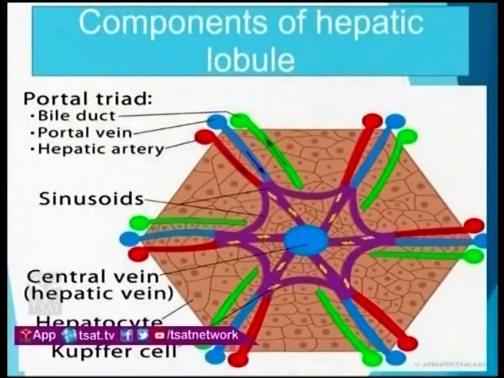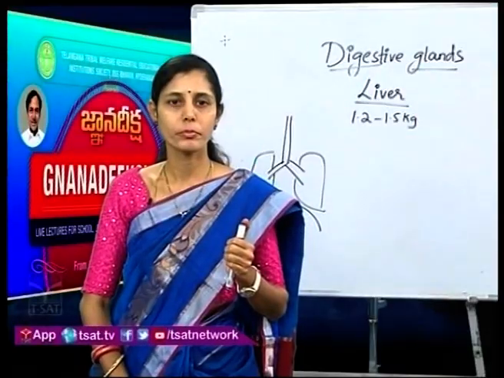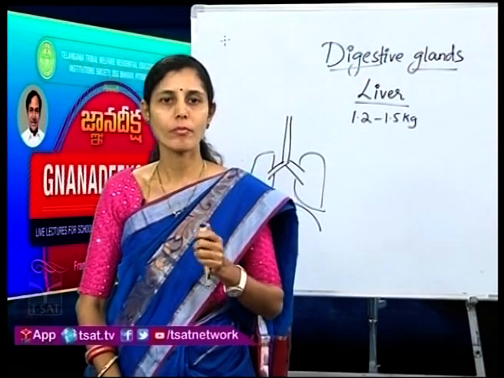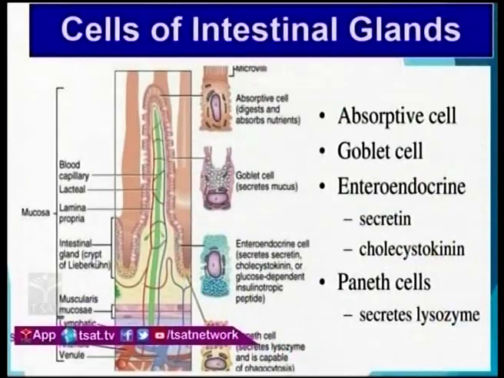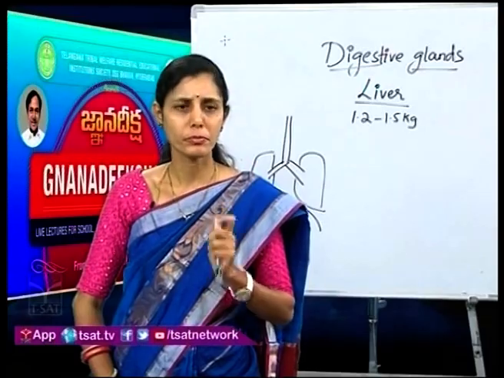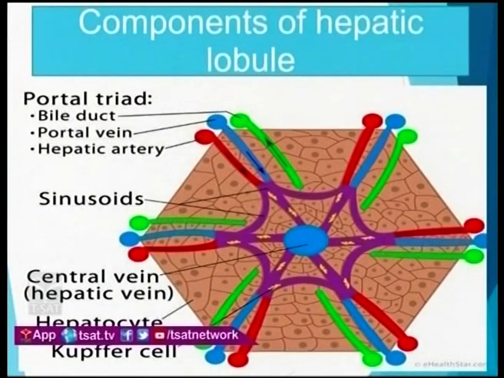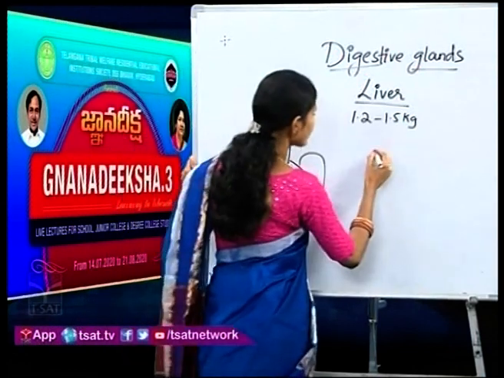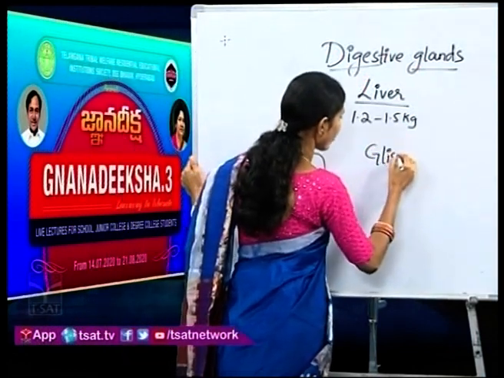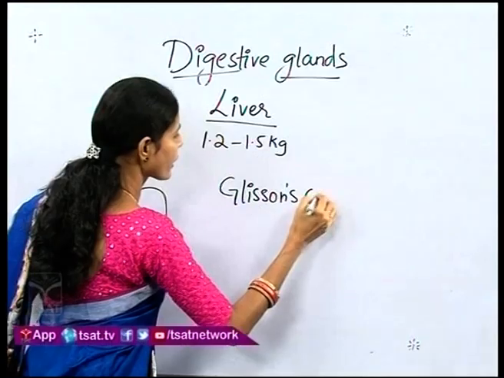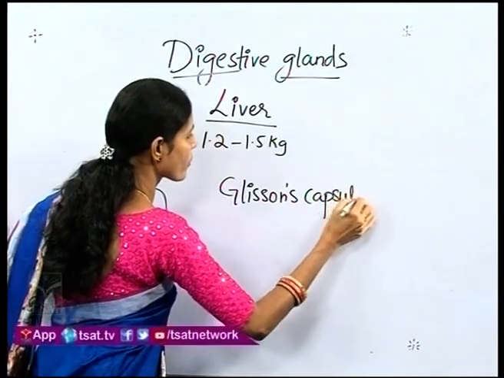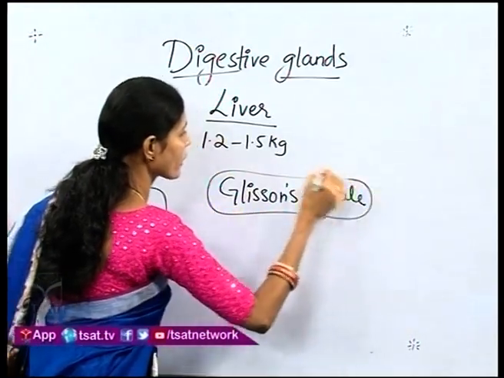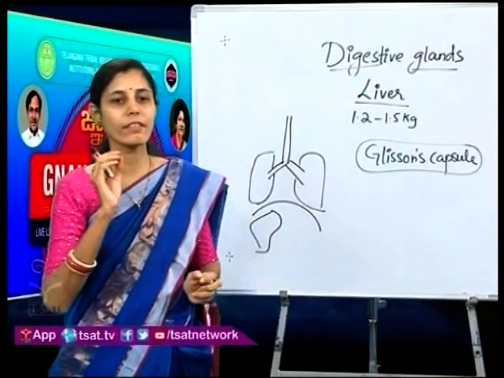Now, this liver has two lobes. I will just show you. The liver has two lobes. These two lobes are covered by a sheath called Glisson's capsule. What is it called? Glisson's capsule. This capsule is nothing but a thin connective tissue.